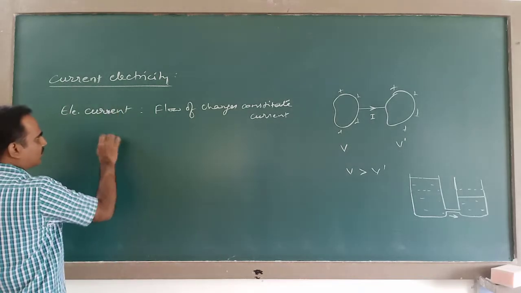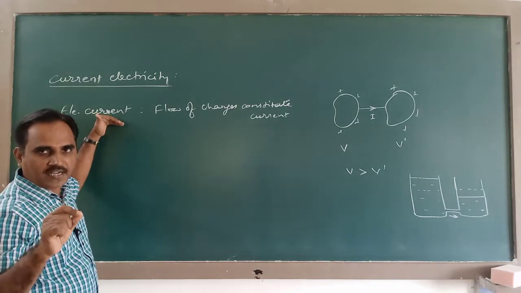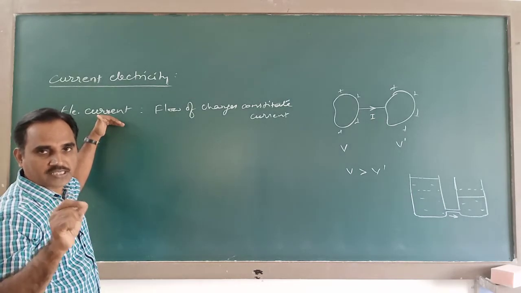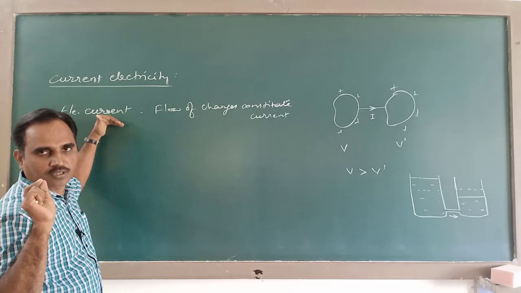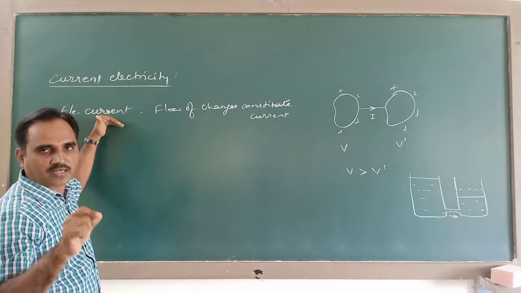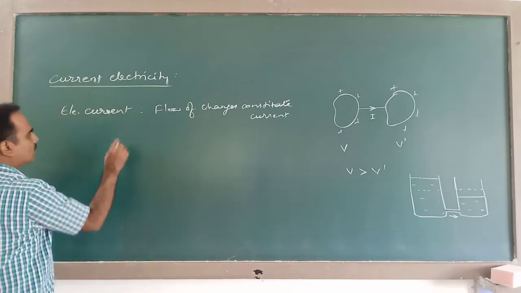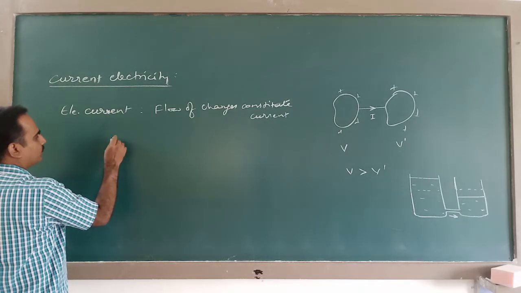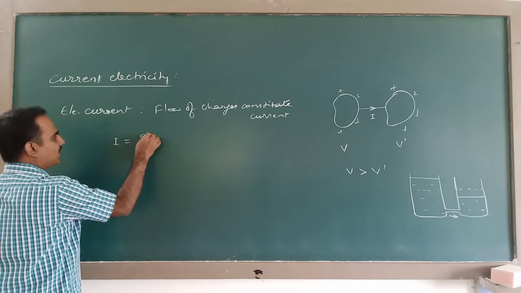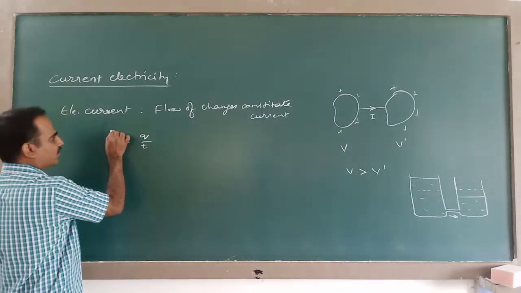Now electric current is measured as the quantity of charge flowing across any section of the conductor per second. Understand? A net flow of charge across any section of a conductor per second is how electric current is measured. So this I is written as Q divided by T. This is the expression for electric current.